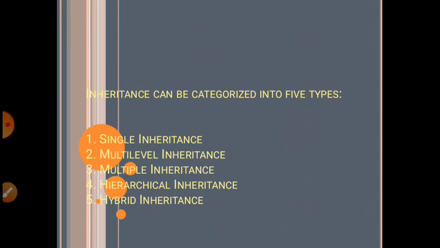Now the types of inheritance. Inheritance is basically of 5 types. First one is single inheritance, then multilevel inheritance, multiple inheritance, hierarchical inheritance, and hybrid inheritance.